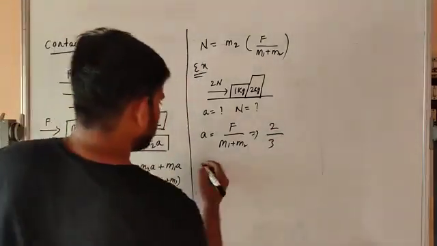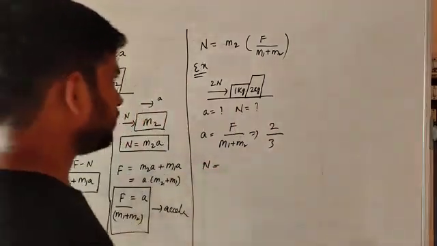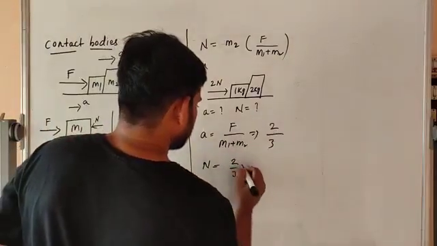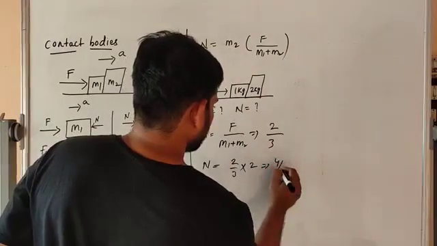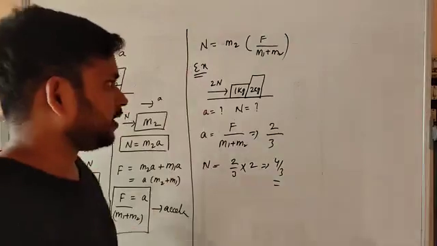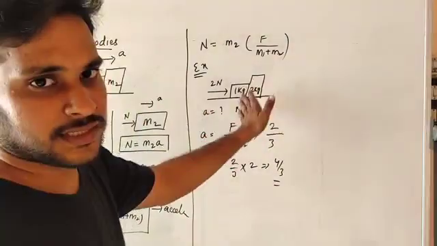What about N? What is the formula? N is equal to M2 into F by M1 plus M2, which is 2 by 3 into M2 value 2, so 4 by 3. It's the same formula. The force is applied from this direction.